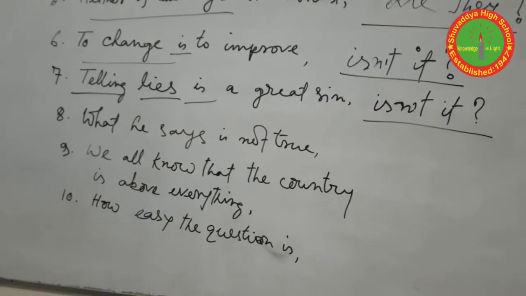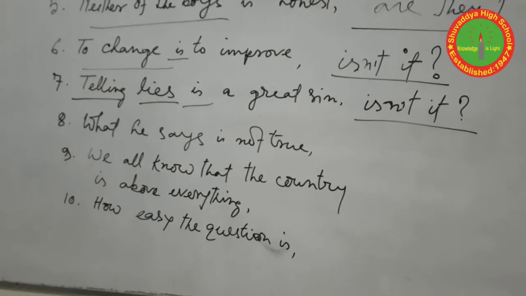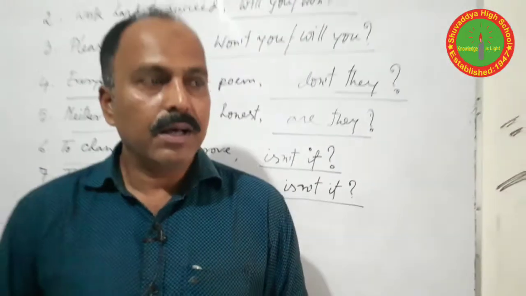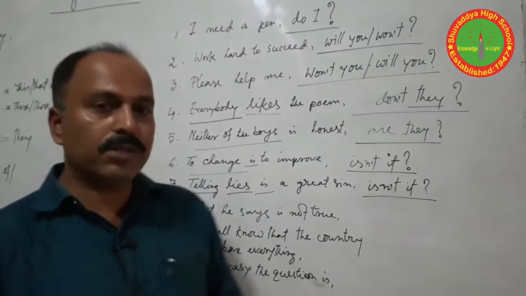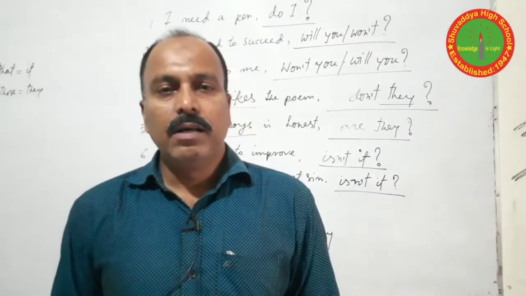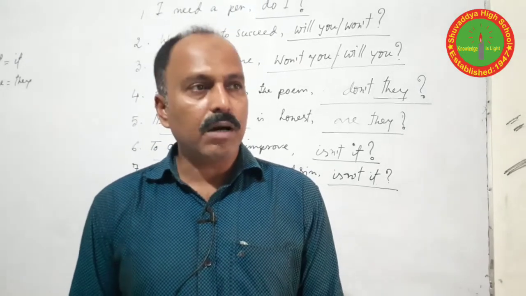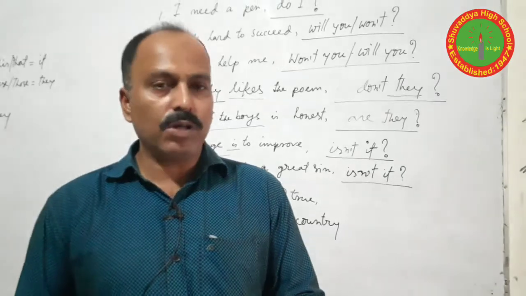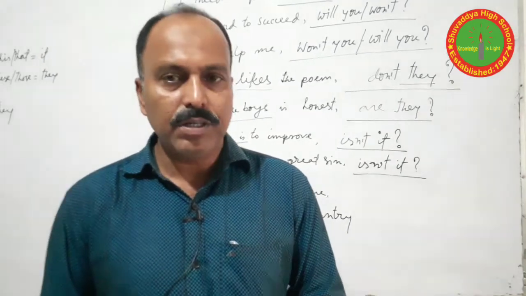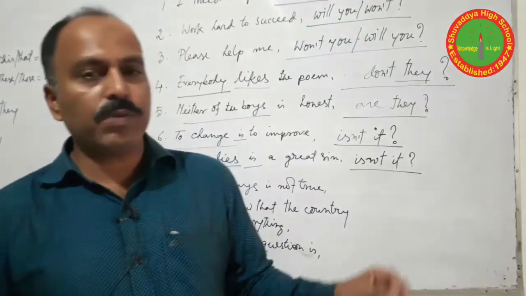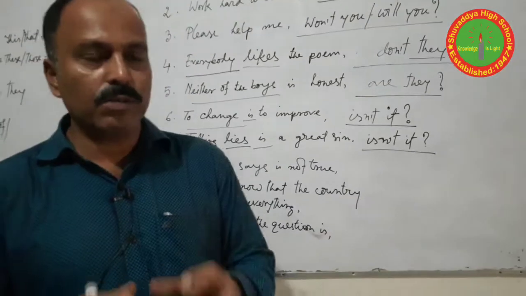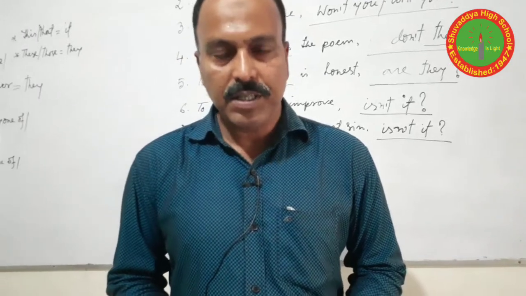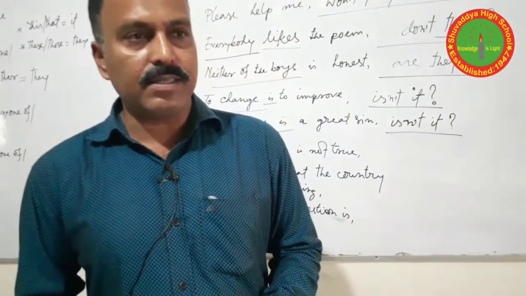And question number 8. What he says is not true. So students, here is another question to arise. It is simple, compound and complex. If you solve these types of questions for simple and compound sentences, we can solve the question of the last part, but there is a little bit of difference in a complex sentence.